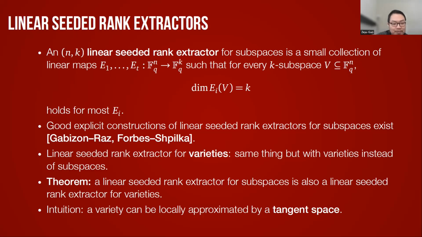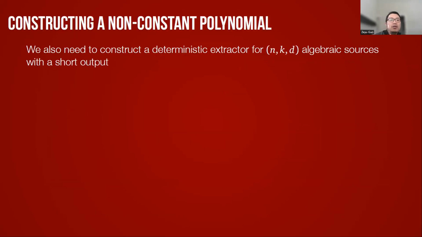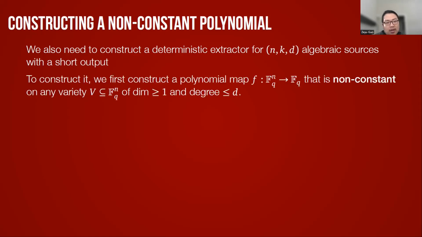Okay, so next we need to construct a deterministic extractor for the algebraic sources that has a short output. As a first step, we construct a polynomial map F from F_q^n to F_q, which is just a polynomial that is non-constant on any variety V of dimension at least 1, degree at most d.